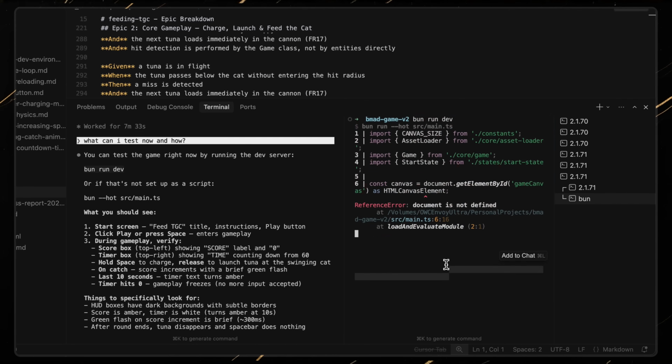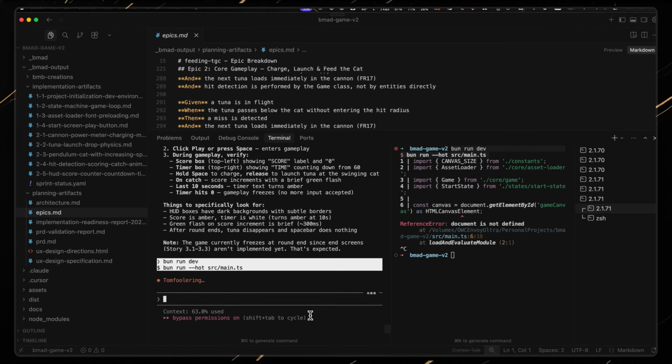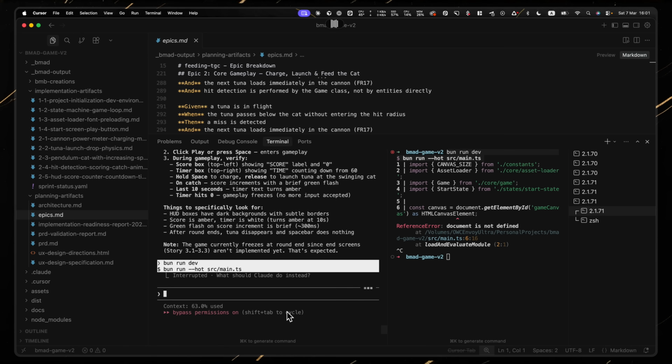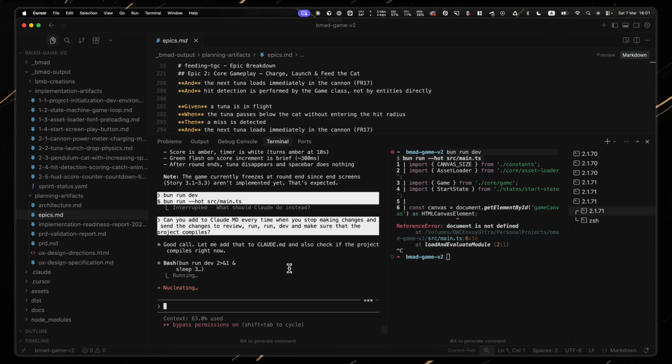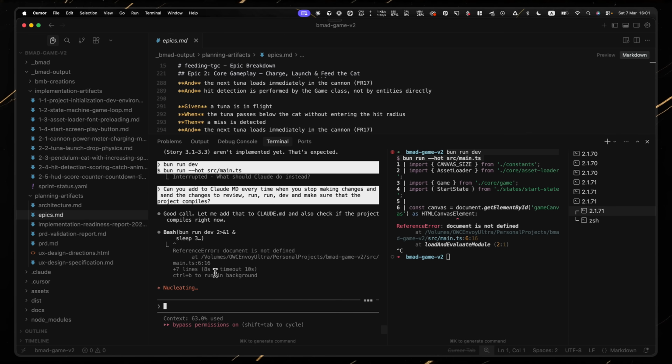But even with that fix, the process had real problems. After Epic 2, the code didn't compile. The dev server was completely broken. On paper, every story had green check marks. In the browser, nothing worked. Document not defined errors because it was running browser code on the server side. Missing imports. The SVG assets were rough placeholders that looked like they were drawn during an earthquake.